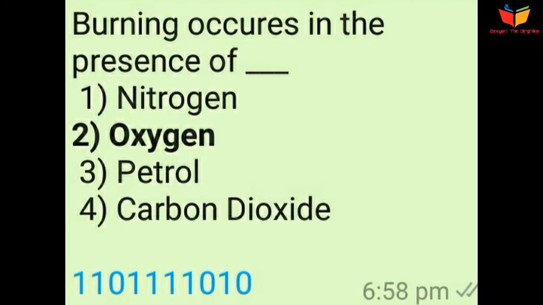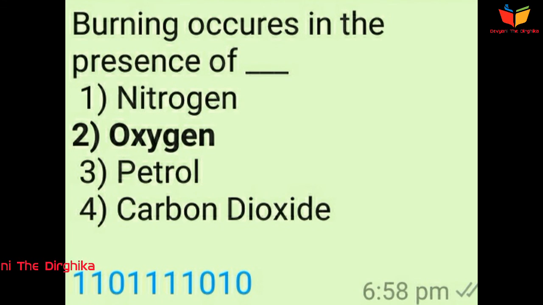Question number 9. Burning occurs in the presence of dash. Option number 1 is nitrogen, option number 2 is oxygen, option number 3 is petrol, and option number 4 is carbon dioxide. And the answer is option number 2, oxygen. Here oxygen is the main agent used to put a fire, and petrol is a fuel, because we need three things to put a fire.